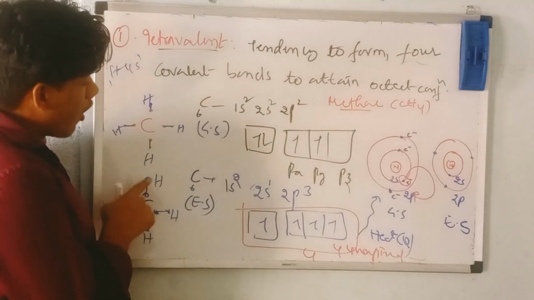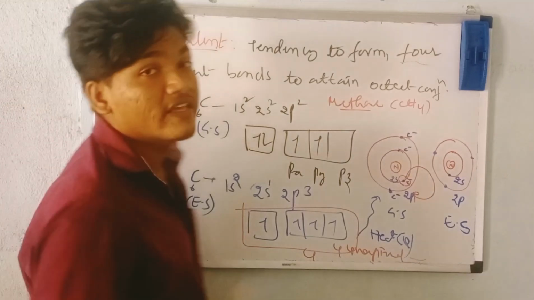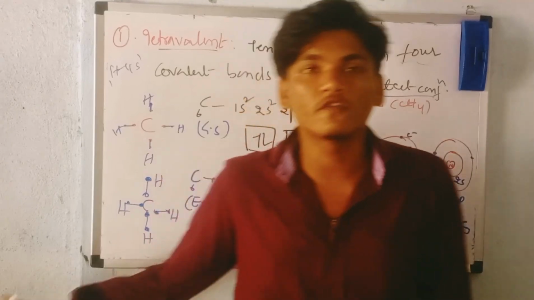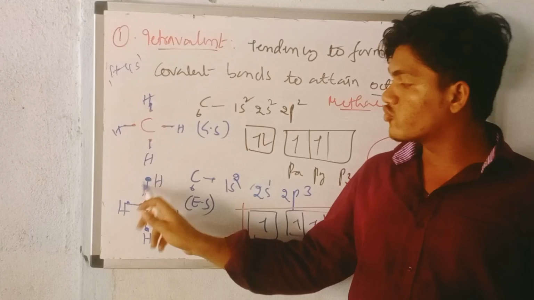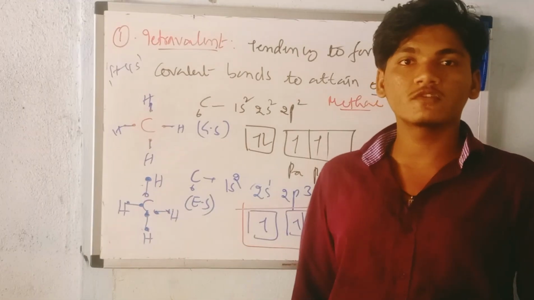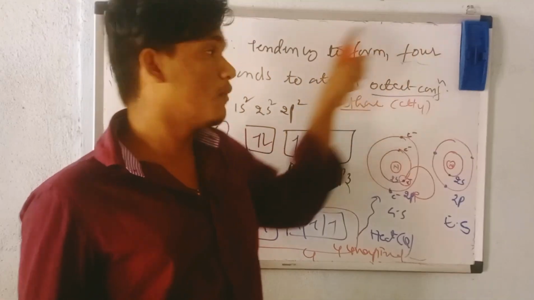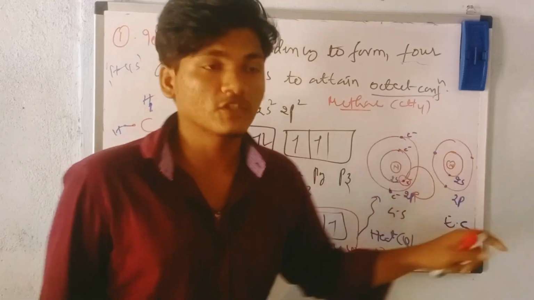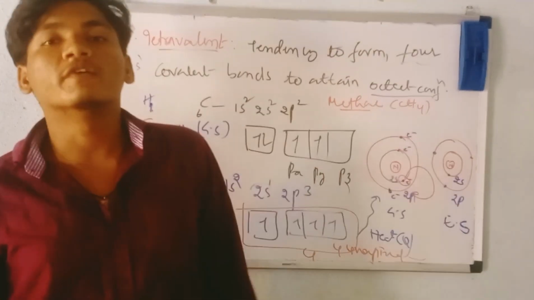You see here, how many electrons are there around carbon? 1, 2, 3, 4, 5, 6, 7, 8. 8 electrons, which means the octet configuration was attained. And how many bonds were formed? 4 covalent bonds, 1, 2, 3, 4. That means tetravalent. The definition of tetravalent is the tendency to form 4 covalent bonds to attain the octet configuration.